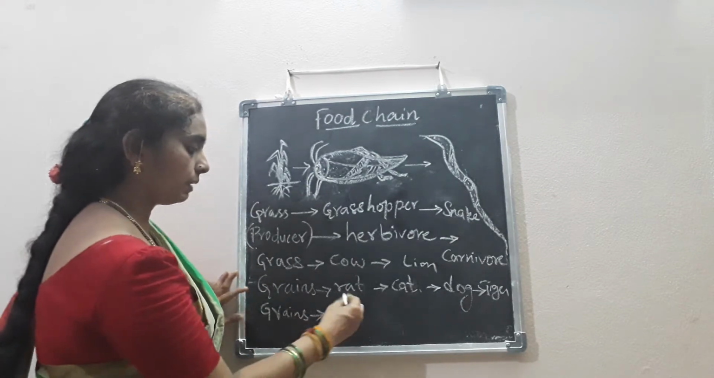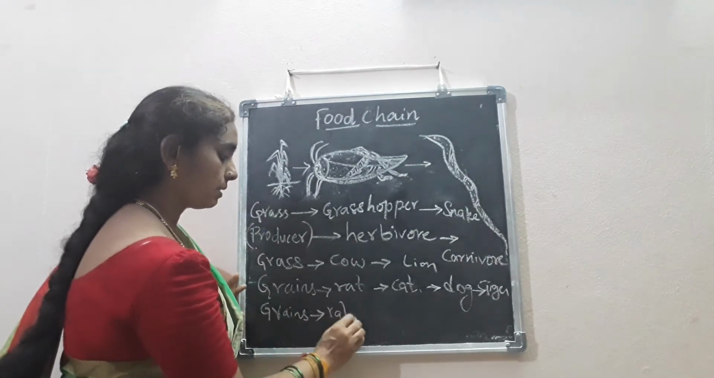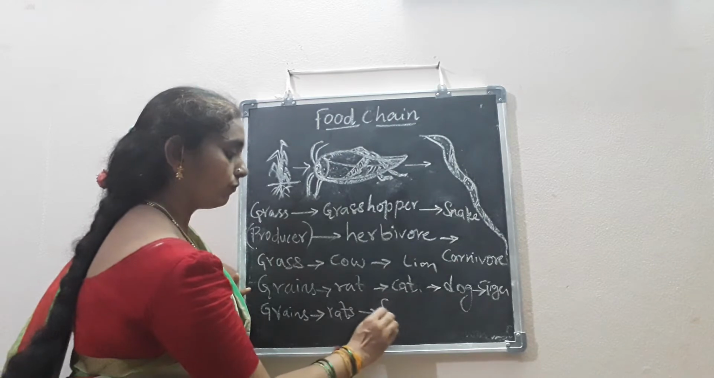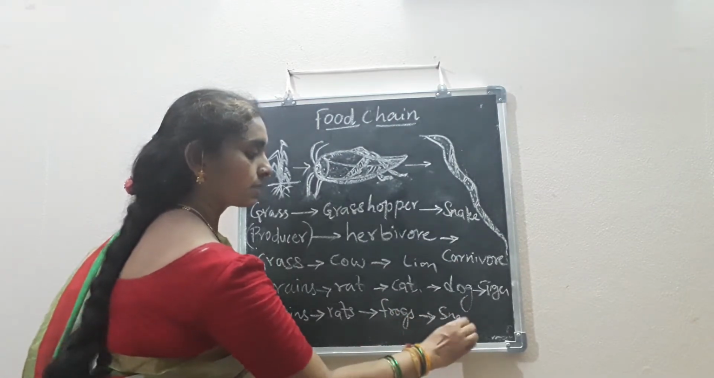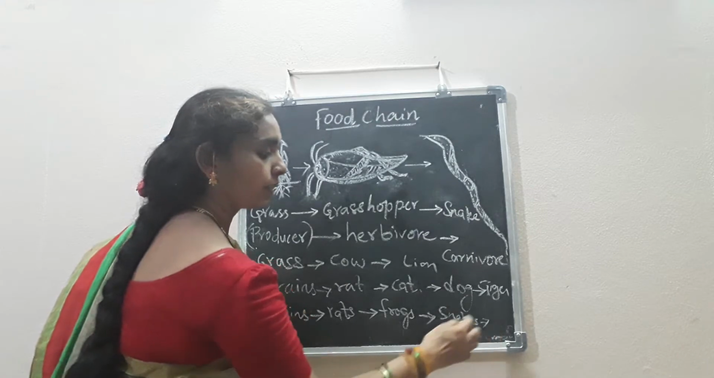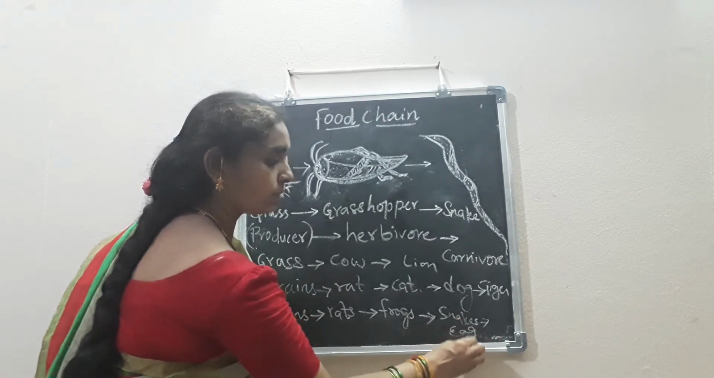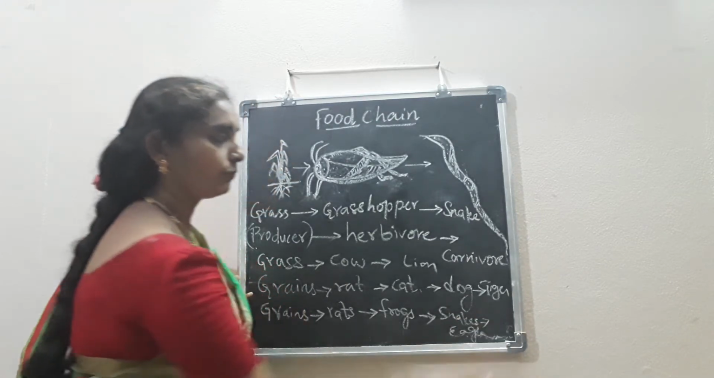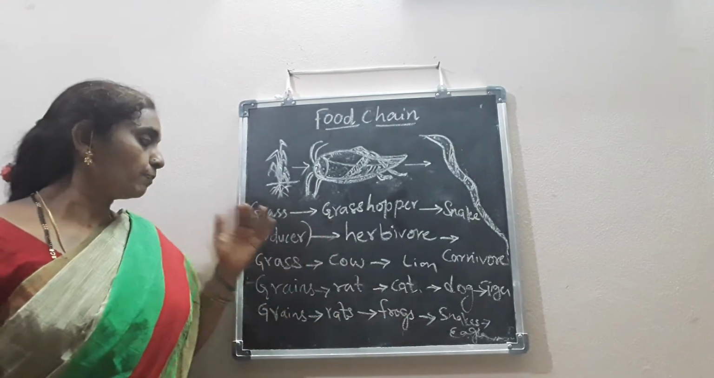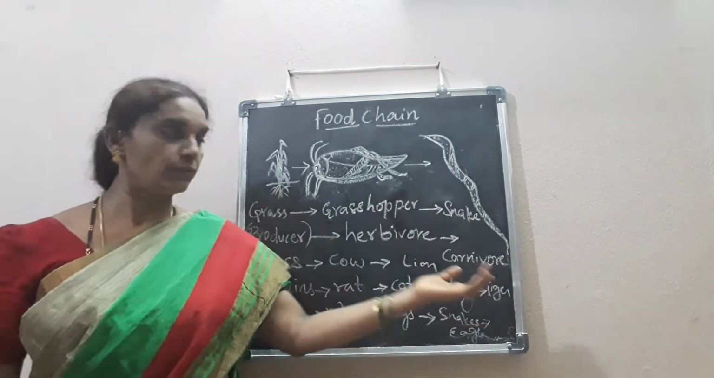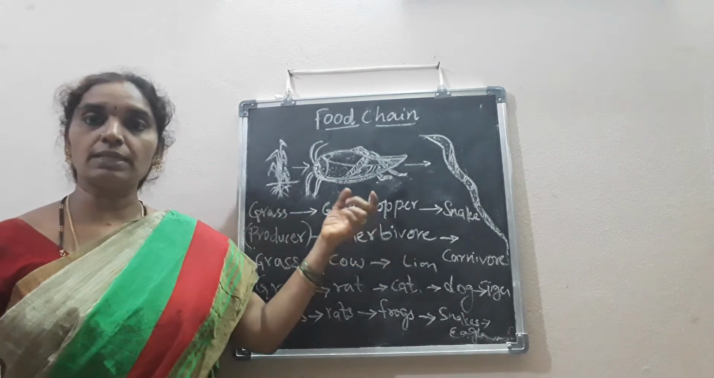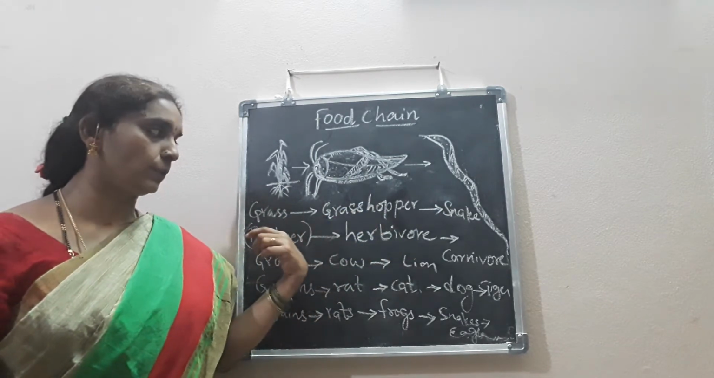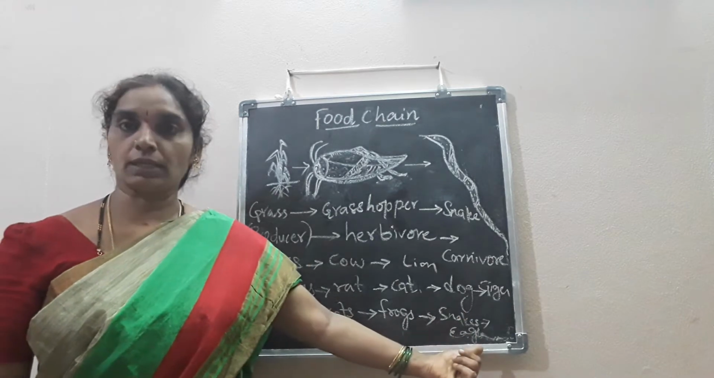Grains are eaten by the rats. Rats are eaten by frogs. Frogs are eaten by snakes. Snakes are eaten by eagles. So the development of the food chain takes place from producers to higher carnivores. These producers are eaten by herbivores. That is, the food chain always starts from the producer and ends in higher carnivores.